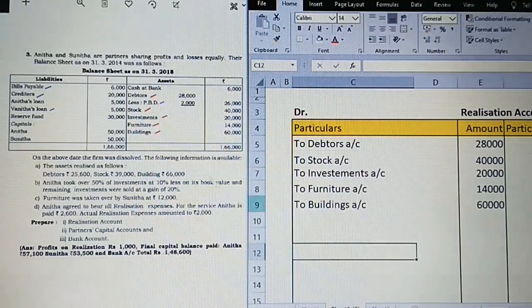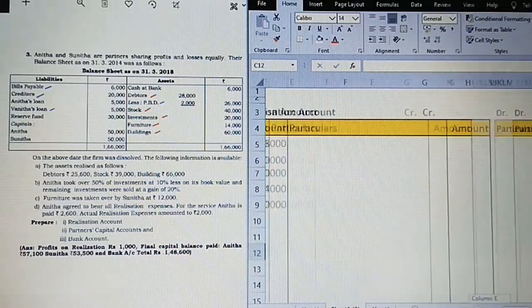Next, observe the liability side: bills payable, creditors, and Vanita's loan. Vanita is not a partner. Anita and Sunita only are partners, so Vanita is treated as an outsider. So I've put a tick mark here in blue color. Bills payable, creditors, Vanita's loan, and apart from this, the PBD on the asset side we have to take and post on the credit side now.